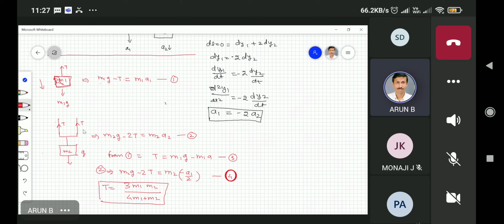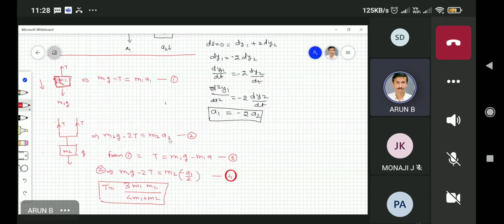Similarly, I'm also defining it as T, because this is actually a pulley block, and the two tensions are balanced. So M2g will be acting downward, and the two components of tension are acting upward. So that is M2g minus twice T, which is equal to M2 into a2.